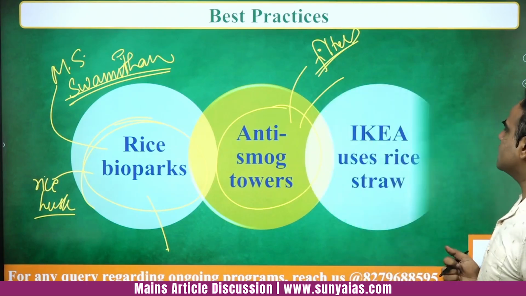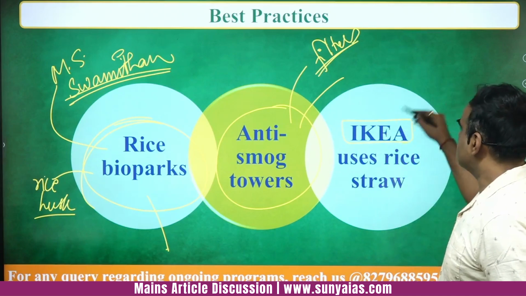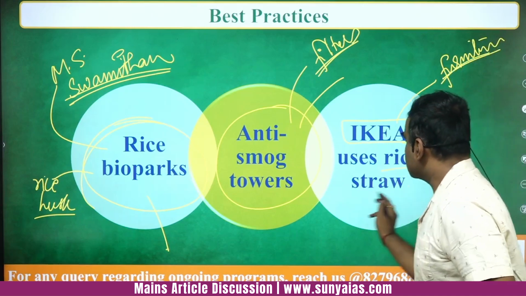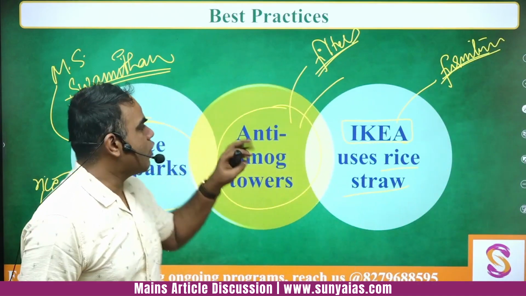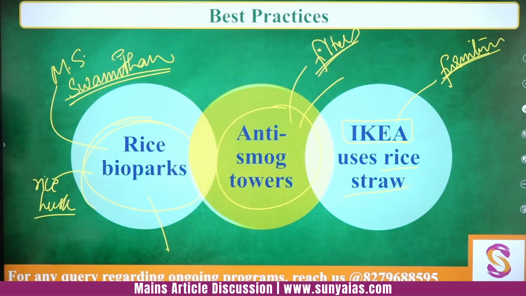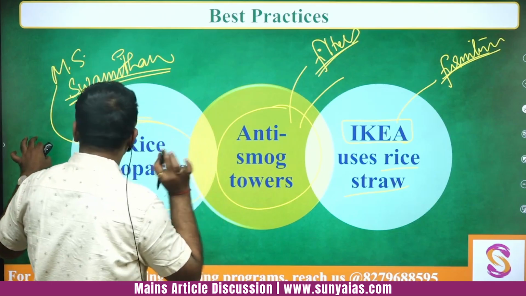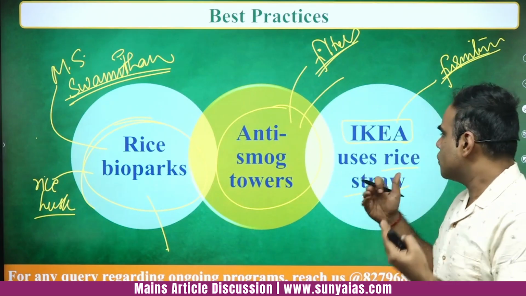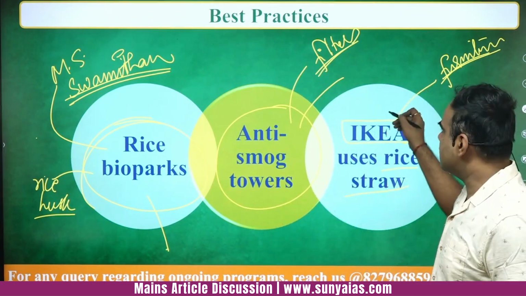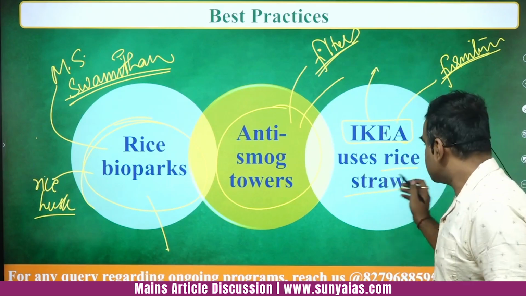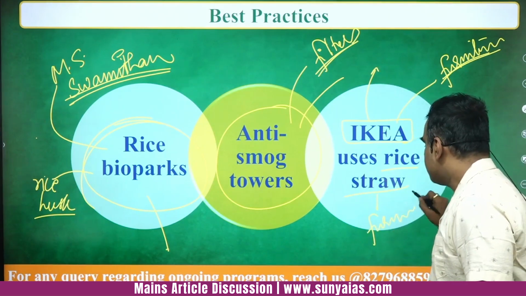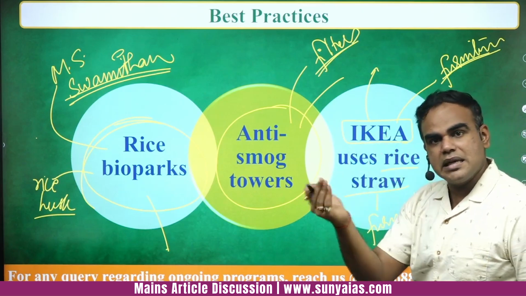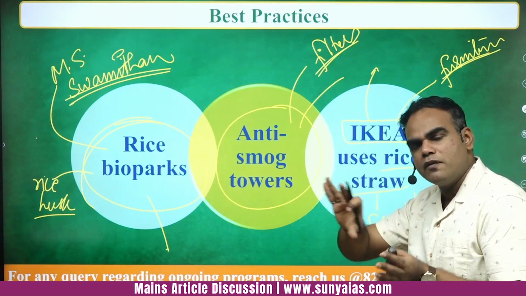Anti-smog towers. Again, IKEA, you have seen it has a lot of furniture, a lot of construction-related applications. It uses rice straw in multiple operations. The whole idea is that if you are creating more and more uses of paddy or rice straw, it will not be burnt. IKEA is a big global player. If it is using rice straw in the making of furniture, it means it is getting that rice straw from the farmers. It is paying the farmers. The farmers also have an incentive to save it, not burn it off, but to manage it better.